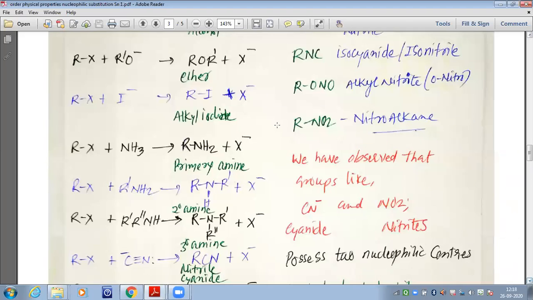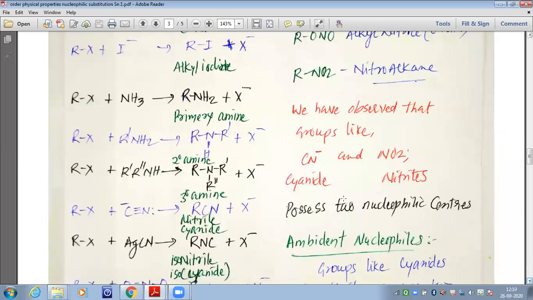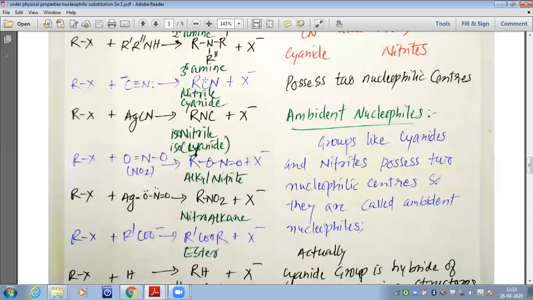If the nucleophile is I minus, iodide ion, it will give us alkyl iodide. If the nucleophile is ammonia, it will give us primary amine. If the nucleophile is primary amine, it will give us secondary amine. If the nucleophile is secondary amine, it will give us tertiary amine. If the nucleophile is cyanide ion, it will give us nitrile or alkyl cyanide compound.